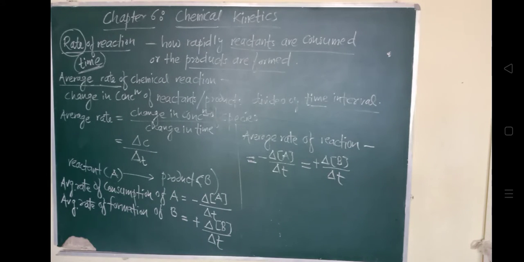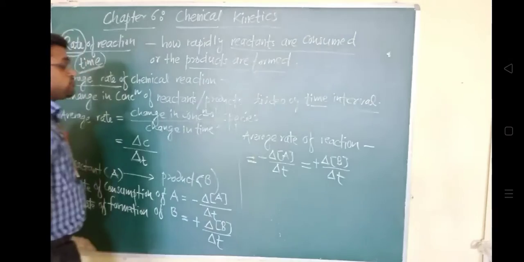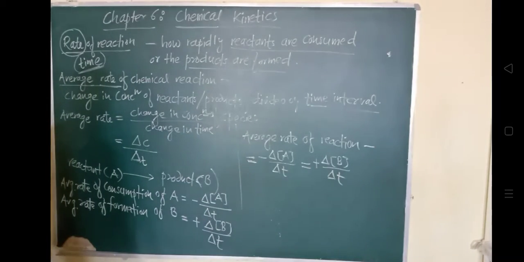So the rate of reaction represents a decrease in the concentration of the reactants per unit time. क्या दिखाई दे रहा है इसमें? So the average rate of reaction is representing what? Decrease in the concentration of the reactants. The minus sign is representing the decrease in the concentration.